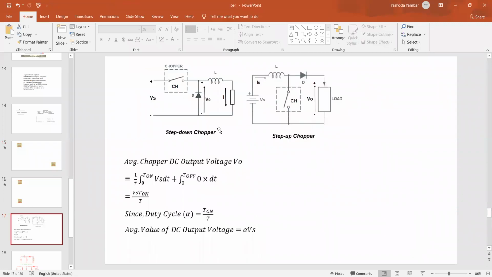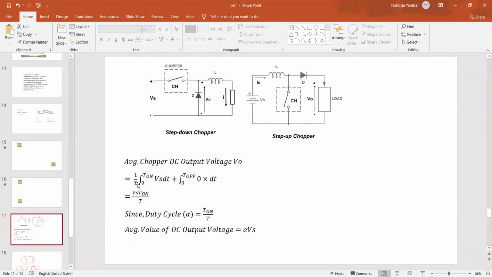You see this circuit, all of you. Average voltage for the pulse signal. This is the circuit we have discussed just now. Now, what is the formula for average voltage? V average equals, as already discussed, 1 by T integral 0 to T of V. Now for only the T on condition we get the voltage. When the chopper is on, it transfers the input voltage to the output. When the chopper is off, the input voltage is not transferred to the output, therefore here we represent it by 0.